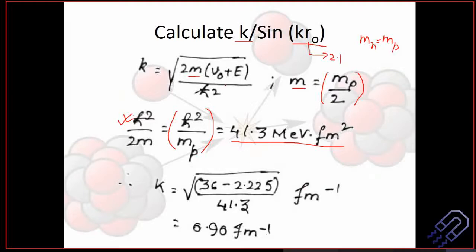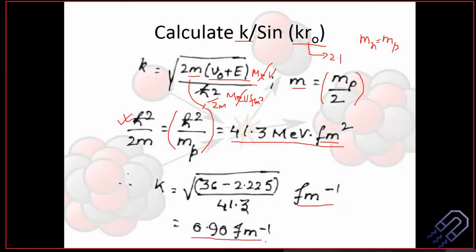This particular term will be in MeV, because V naught is in MeV, E is in MeV, and this h cut square divided by 2m, if you bring it to the bottom, will also be in MeV femtometer square. So you have it here in MeV Fm square, all under root. This will be easy for you to do the calculation. Please do it and confirm. Everything is under root, and this is just MeV, so this gets cancelled here. We have got Fm square. If you come out of the bracket, it will be only Fm, so it is 1 by Fm, Fm inverse. So this is the value that we get for K.